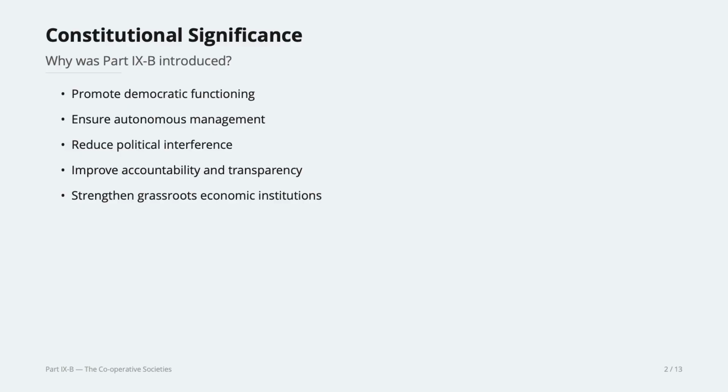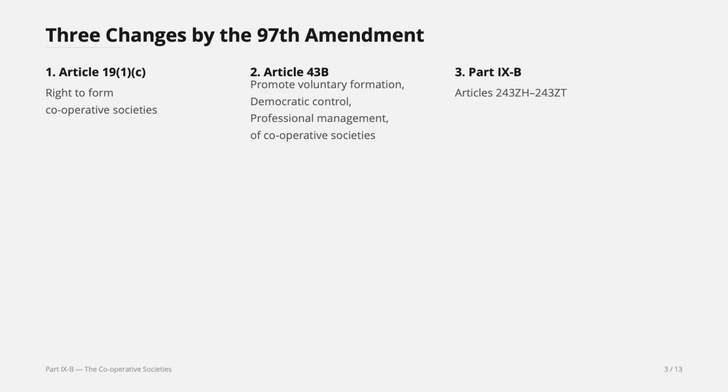So this particular Part 9B of the Indian Constitution regulates the functioning of cooperative societies, the different rights, the ways in which cooperative societies should function, the ways in which the state intervenes or gets involved in cooperative societies in matters of its formation, functioning, and so forth. We will learn everything about cooperative societies. What is the rule behind setting up a cooperative society? How do we run cooperative societies, and so forth?